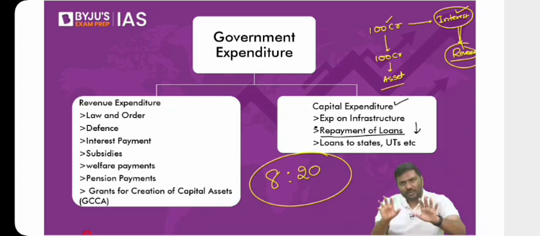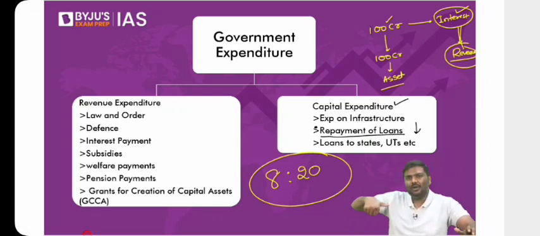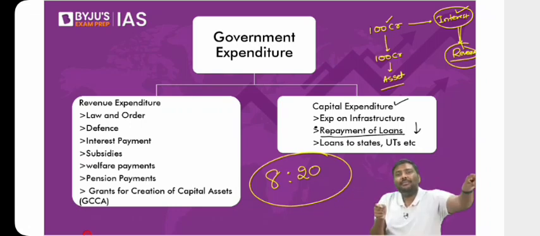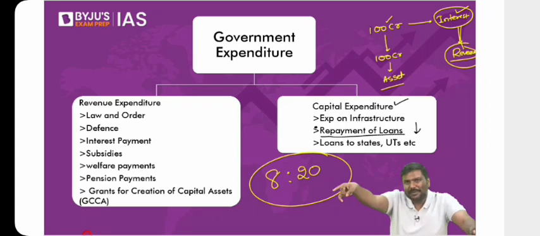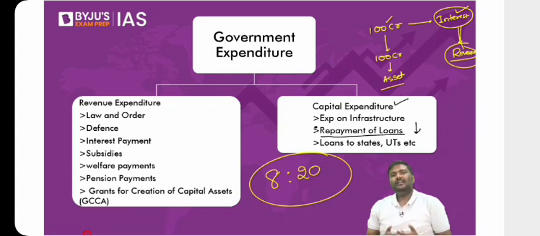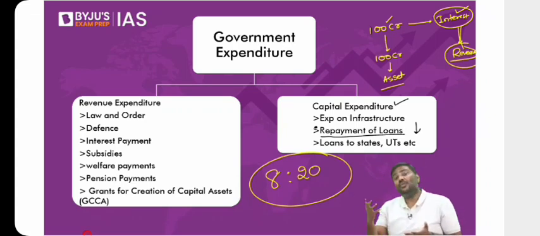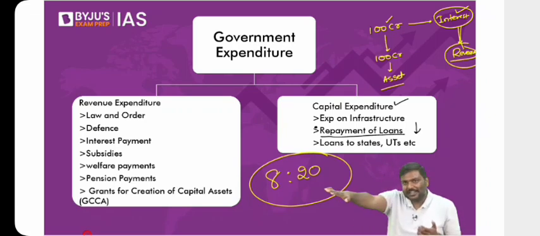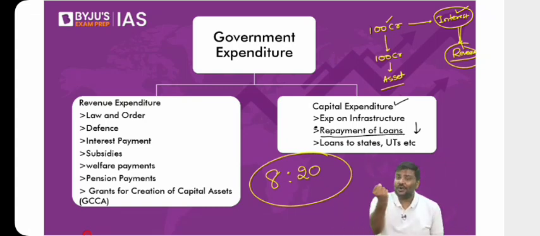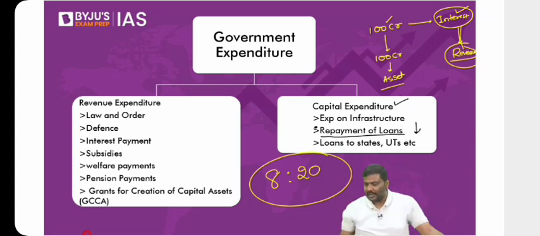So now the question is, when you borrow from the market, are you using most of it to take care of your expenditures this year, or are you using most of it to pay back the loan, to pay interest? What would you prefer? You'll borrow and most of it you'll use for day-to-day expenditures. That is very wrong. It simply means you're spending a lot of money, but you do not have your income sources. Your incomes are very weak. Don't you think that is a bad situation for the economy? Whereas what if I say you're borrowing, but not for your expenditure purposes, just to pay interest? It simply means your revenues are strong. The amount of money that you're raising is sufficient to take care of your expenditures this year. That is basically the idea, okay?